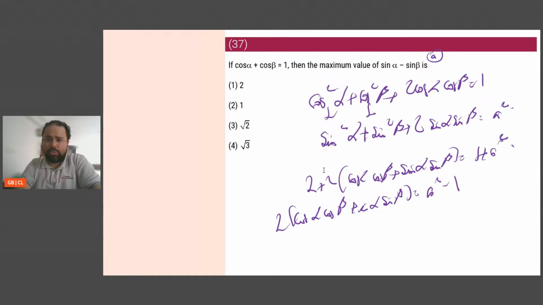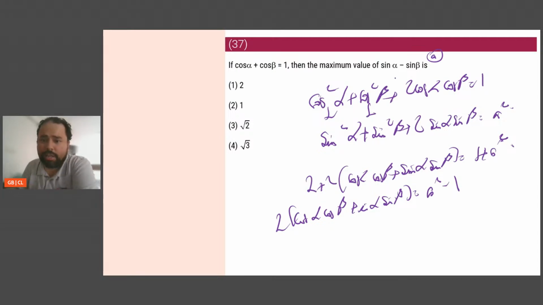Any substitution that I could do? Isn't this cos of alpha plus beta? I can state from here, because cos of alpha plus beta is equal to this. Am I getting it right?